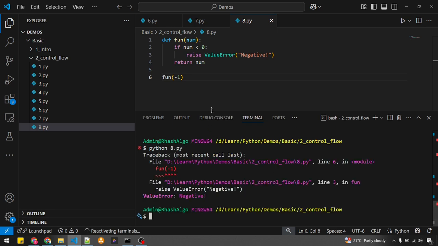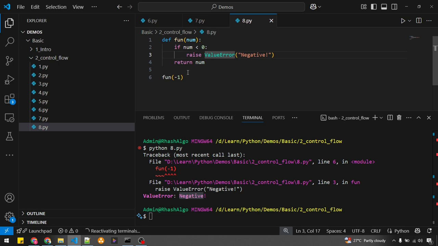Okay, what happened here? First of all, it is trying to raise the exception with ValueError. This is the exception type. And what is the message? The message is the value that I gave here. Okay, it is raising the exception. Now how can I handle this?